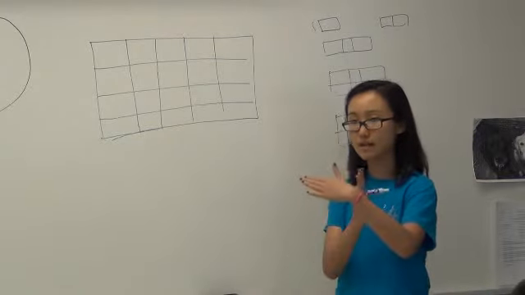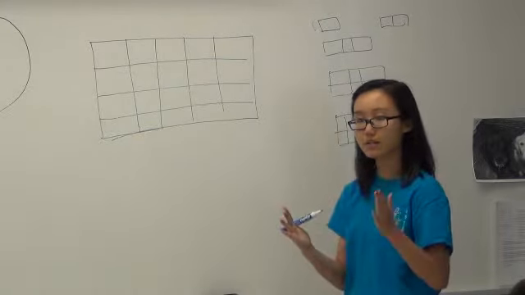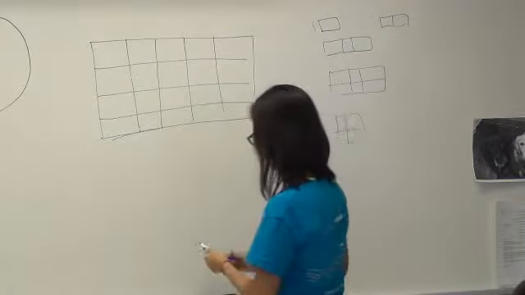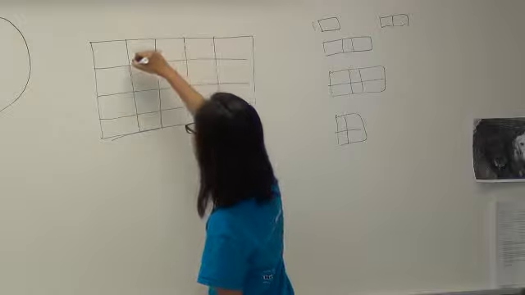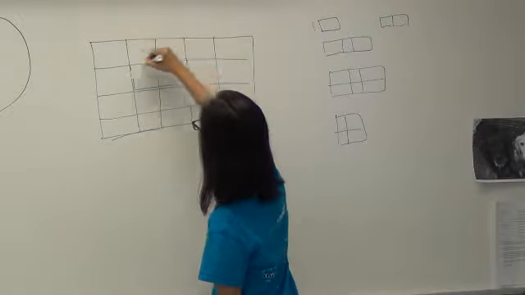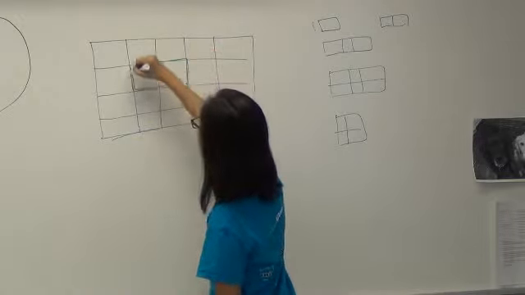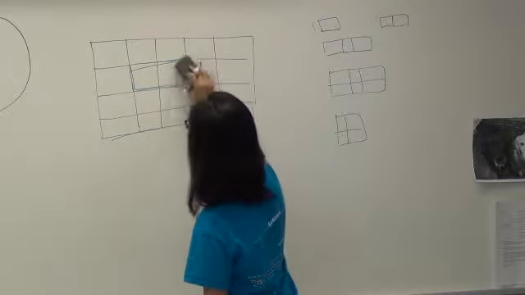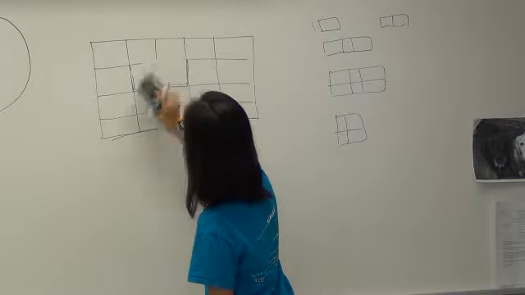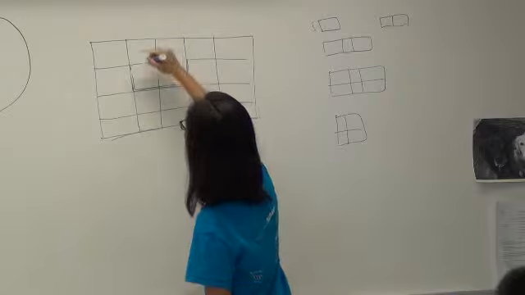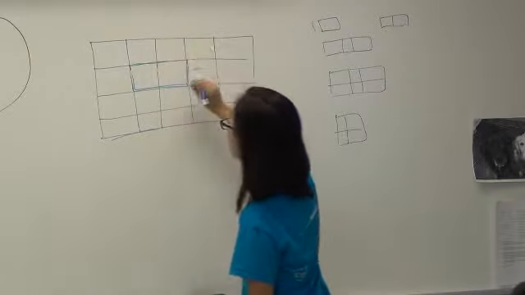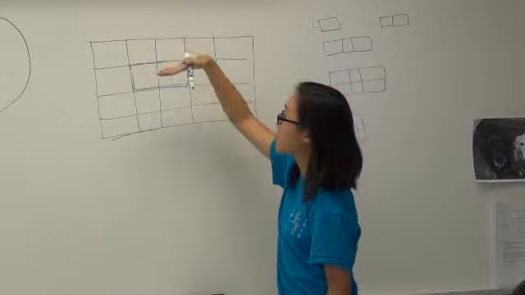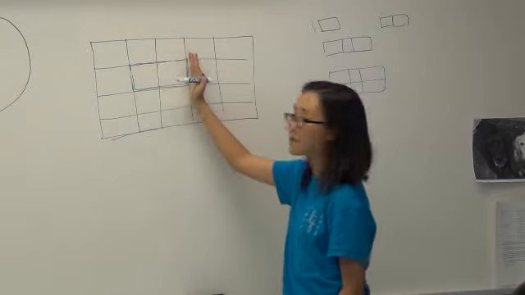It's defined by its 4 sides, right? Its 4 boundaries. So let's just choose an arbitrary rectangle in here. Let's look at this rectangle. Do you see how this rectangle here is defined by this side, this side, this side, and this side?